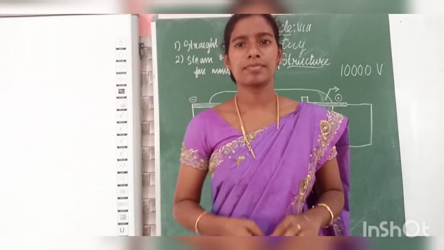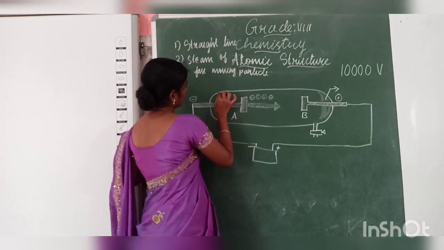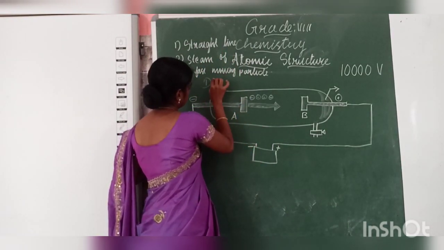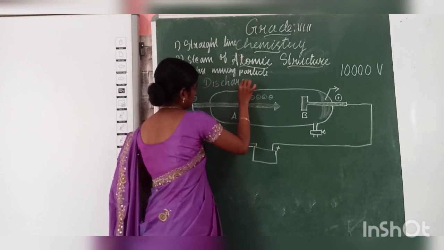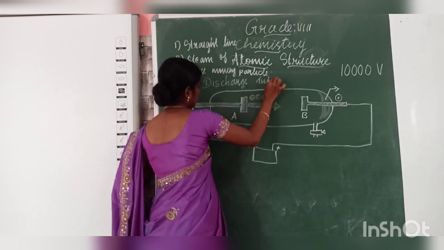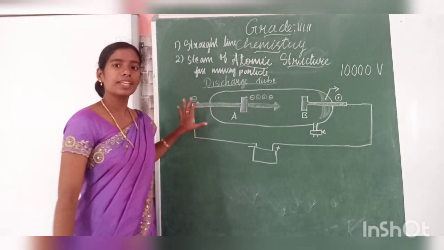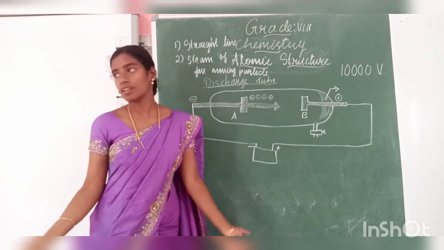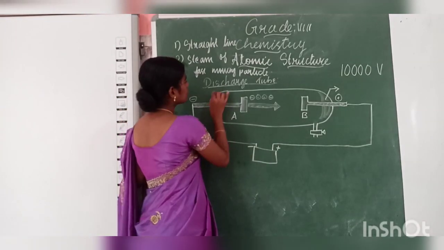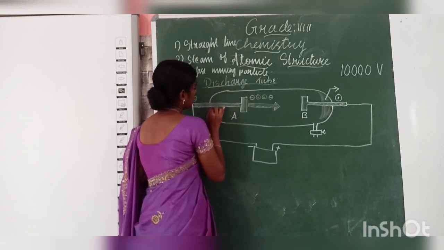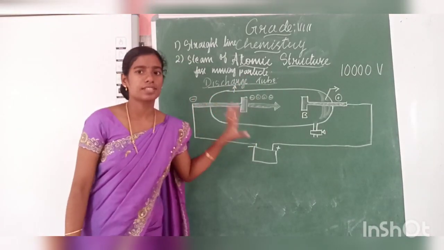Yeah. The next one is the discharge tube. What you see in this diagram is nothing but called a discharge tube. This is the big tube. This is the discharge tube. What are you going to do in this discharge tube?